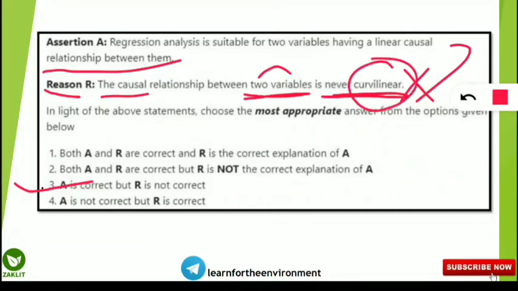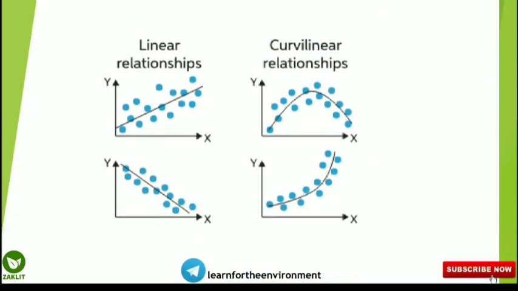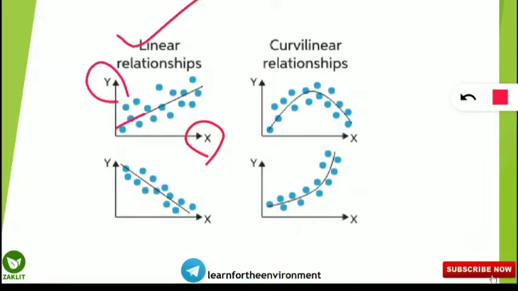Yes, what is curvilinear we'll know. So we should note down first, regression analysis is suitable for two variables having a linear causal relationship, but it can also be curvilinear in shape. We'll see in these two pictures what is the difference between a linear relationship and a curvilinear relationship. These are two variables x and y, and the linear relationship is a straight line showing the relationship between x and y.